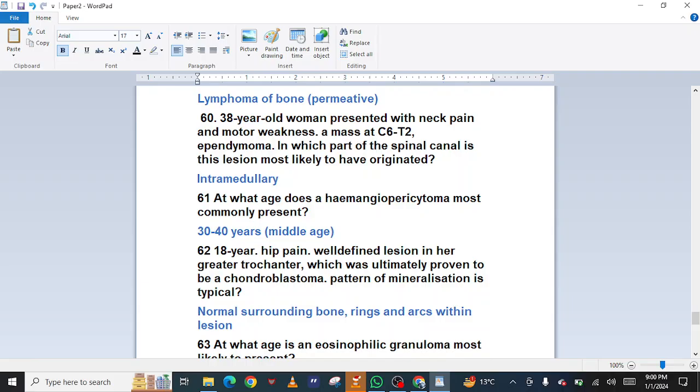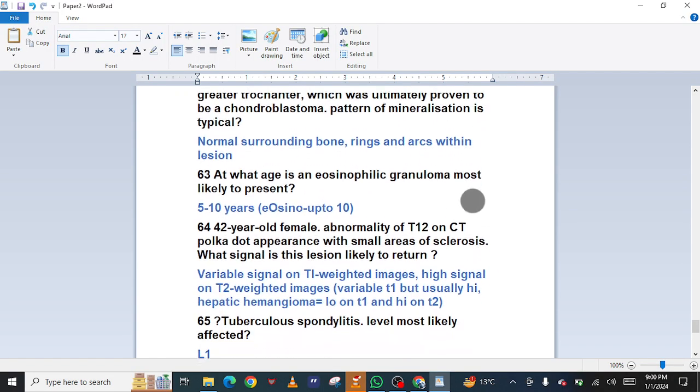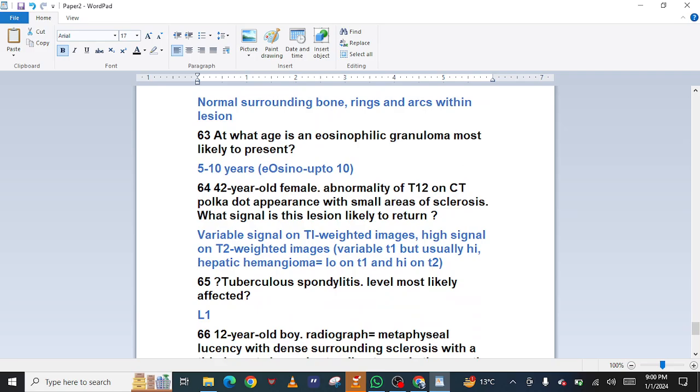An 18-year-old with hip pain and a well-defined lesion in the greater trochanter, which was ultimately proven to be a chondroblastoma. The pattern of mineralization is typical: normal surrounding bone, with rings and arcs within the lesion. 63. At what age is an eosinophilic granuloma most likely to present? 5 to 10 years. 64.